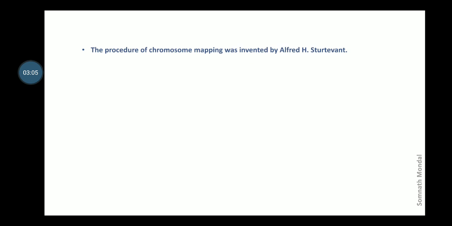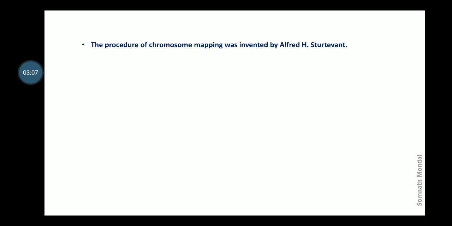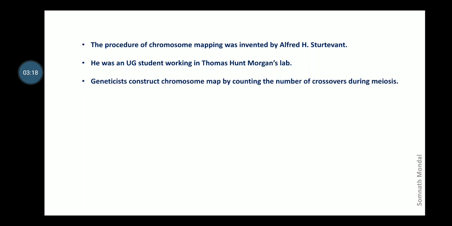Now going into mapping, the procedure of chromosome mapping was invented by Alfred Sturtevant. He was an undergraduate student working in Thomas Hunt Morgan's lab, and geneticists construct chromosome maps by counting the number of crossovers during meiosis. Now, actual crossover events cannot be seen and they cannot count them directly.